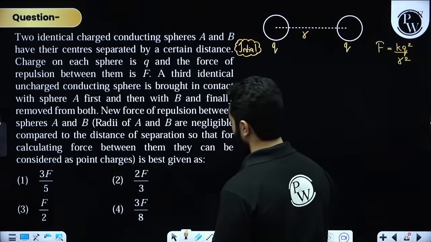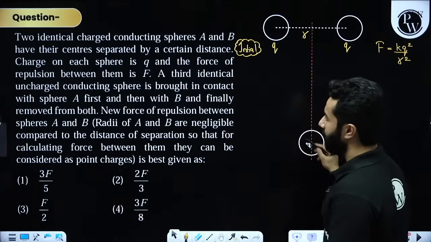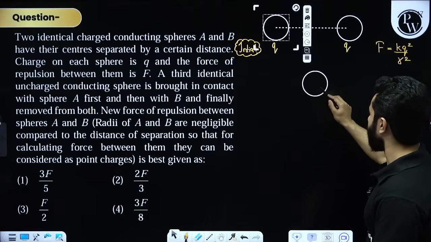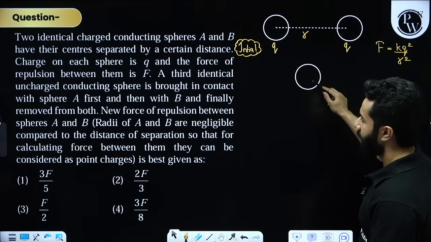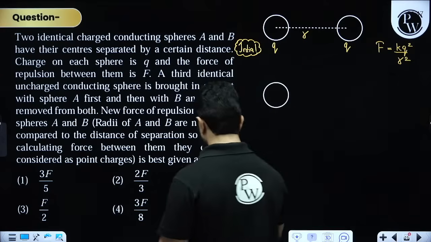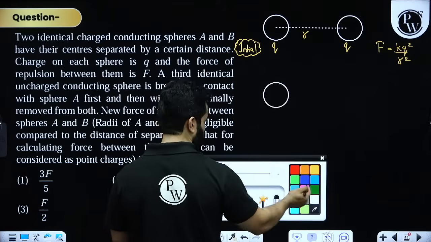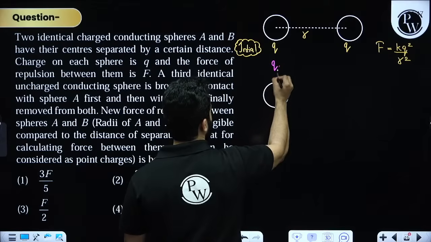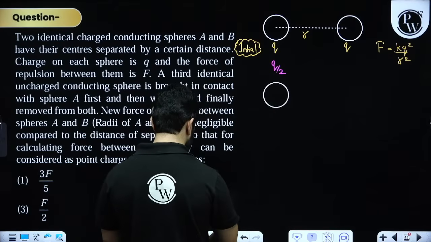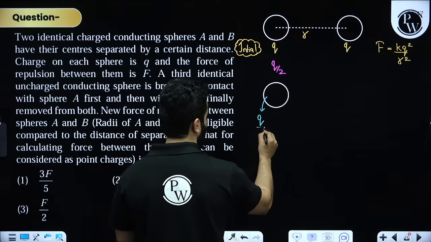Then they are saying we have got a third identical uncharged sphere, right? This is uncharged, and it is brought in contact with A first. So when you bring it in contact with A, finally the charge on this will become Q by 2 and this will have Q by 2 charge. Why?